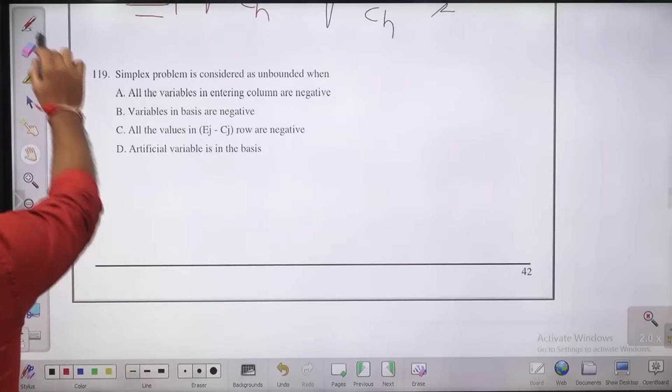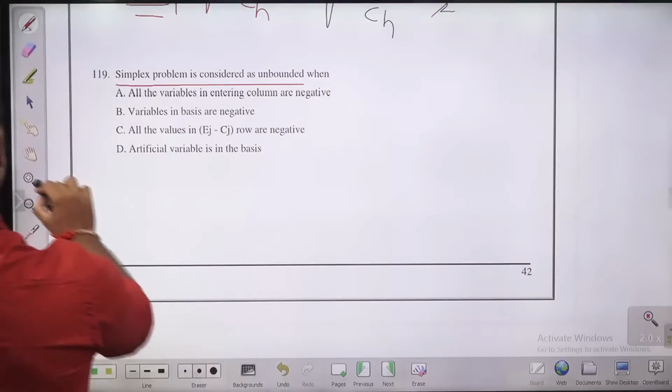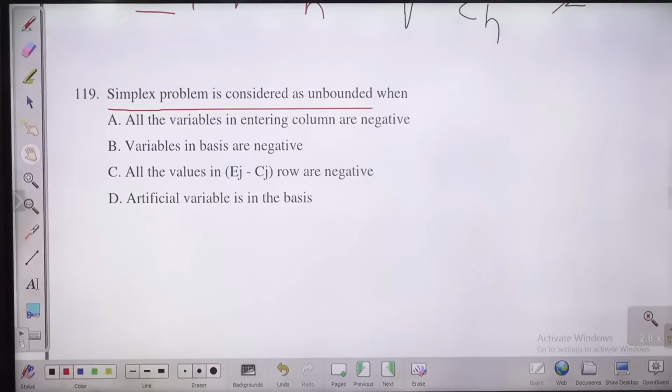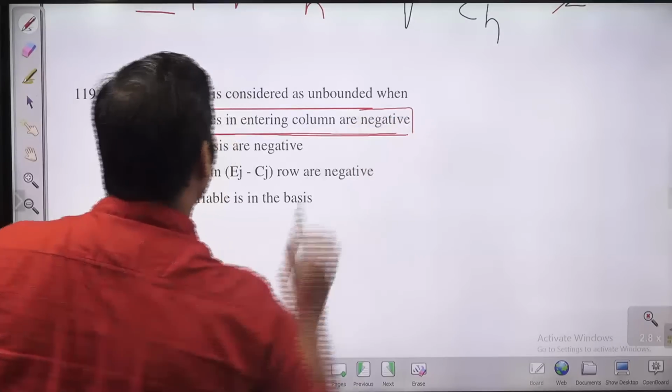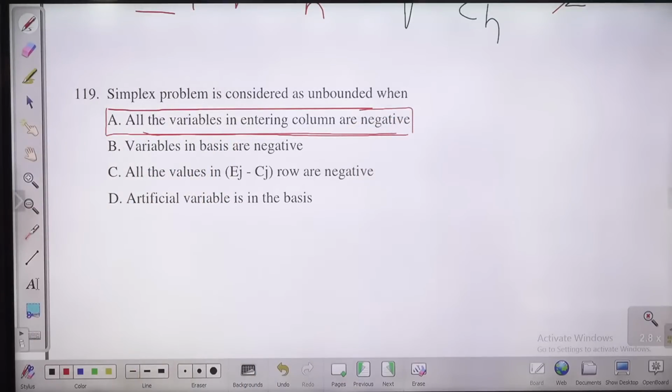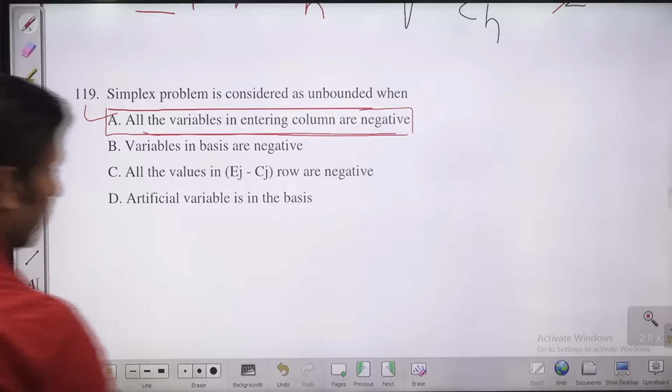119. A simplex problem is considered as unbounded. When will you have an unbounded simplex problem? Guys, when do we get unbounded in a simplex problem? When all the variables in the entering column are negative, then we will get the unbounded solution in case of a simplex problem. So A will be your answer. If you recall the simplex method, when all variables in the entering column are negative, you will have an unbounded solution.